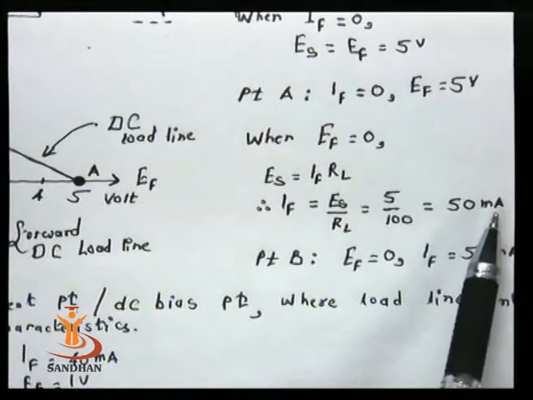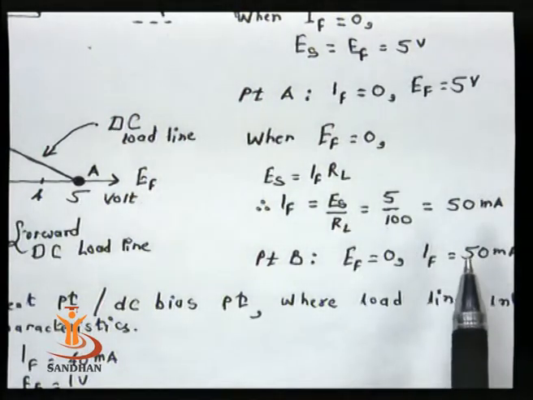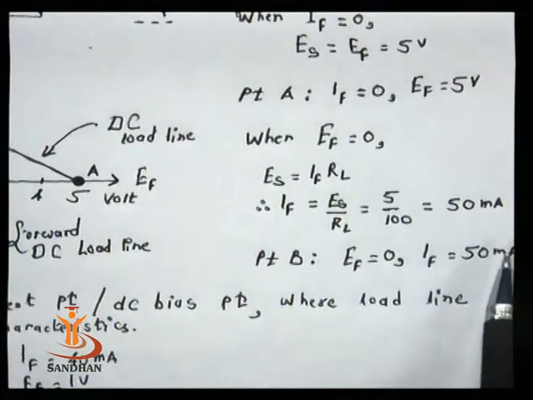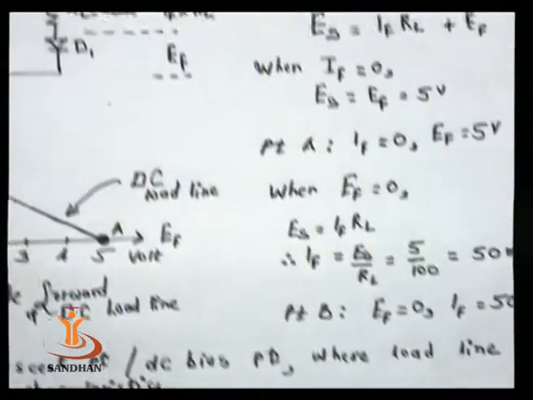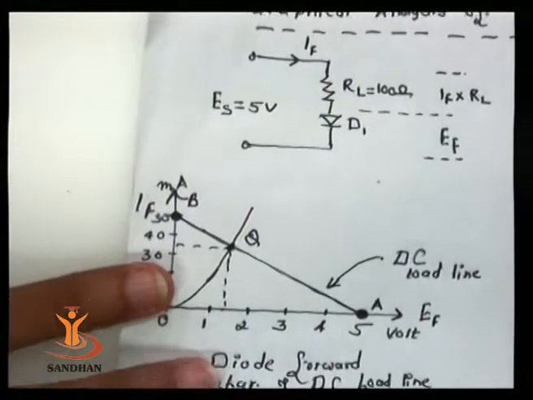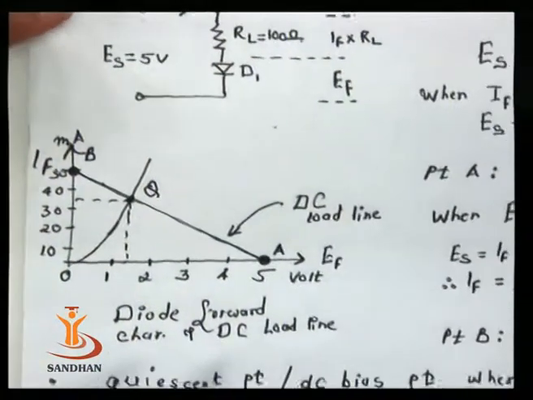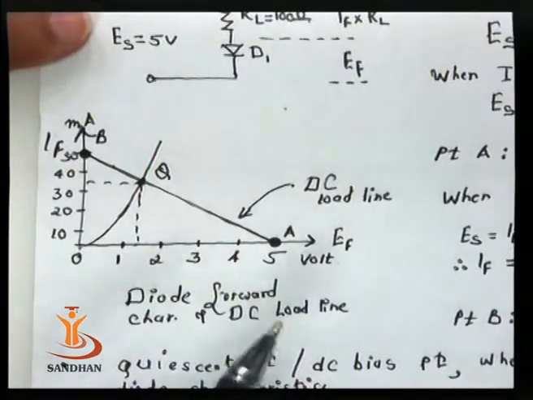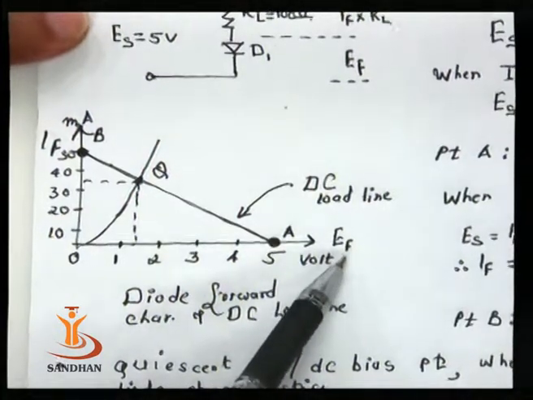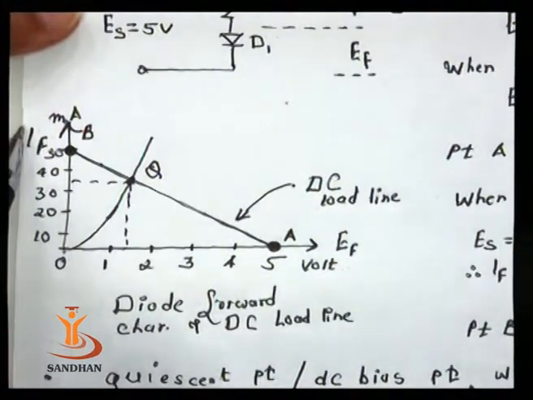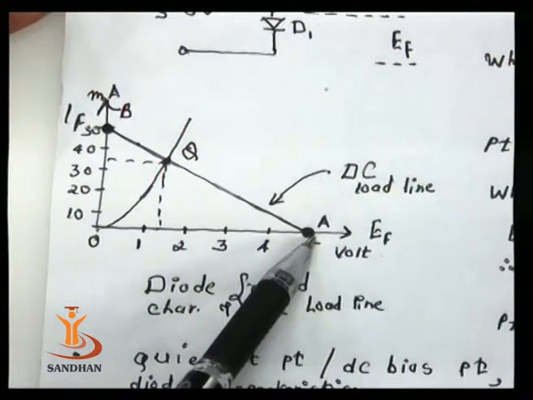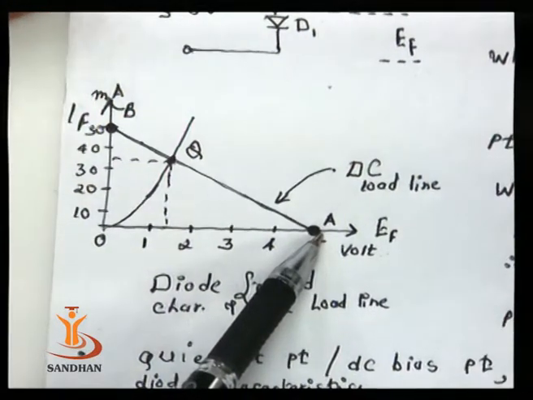Now let me try to plot these 2 points, that is EF 5 volt, and IF, in the diagram. So this is the plot of EF versus IF. The point A is what we obtain when IF equal to 0.